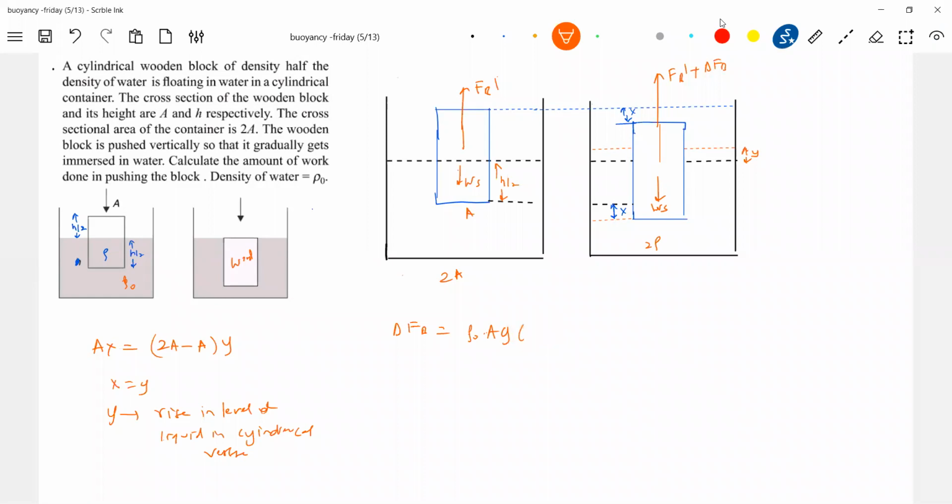So some of you are asking, sir, okay, justify. Come forward like this, 2 rho naught AGX. Now what is the work done? The action agent should overcome this much, no? And this is a variable force. So what is the work done? dW equal to delta FB into dx, 2 rho naught AGX into dx. Anybody, what should be the limit?